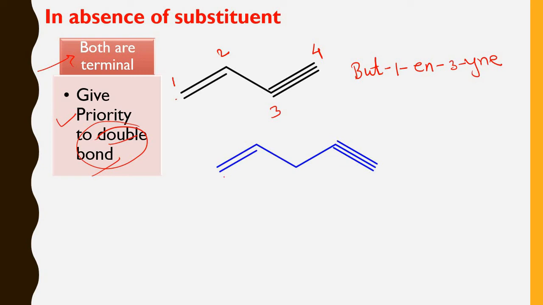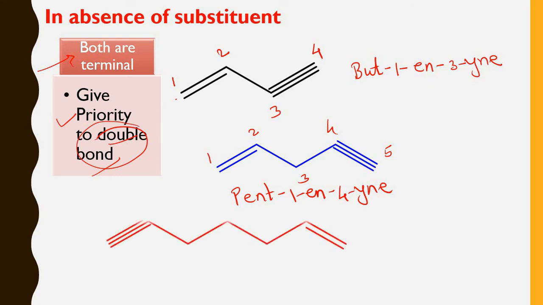Here also both these multiple bonds are at the terminal position. That's why you have to give the preference to the double bond. Therefore, numbering from this left hand side: 1, 2, 3, 4, 5. So what is the name of this compound? As there are 5 carbon atoms, it is pent-1-en-4-yne. Now we'll see the third example.